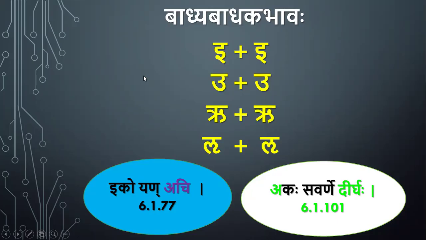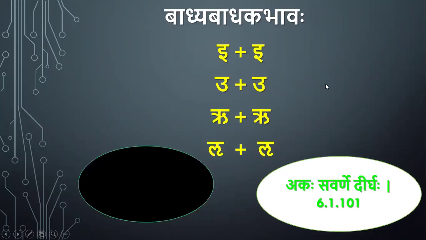But if iko yanachi is applied in these cases, then akasavarne dirgha will not find scope. So akasavarne dirgha blocks iko yanachi in these cases, i plus i, u plus u, ru plus ru, lu plus lu. So we say akasavarne dirgha iti sutram, iko yanachi iti sutrasya apavadaha.